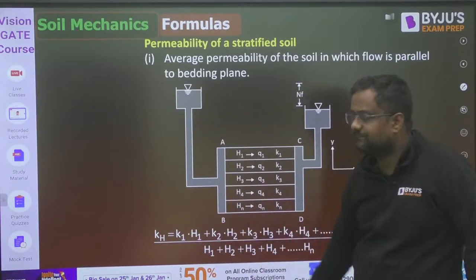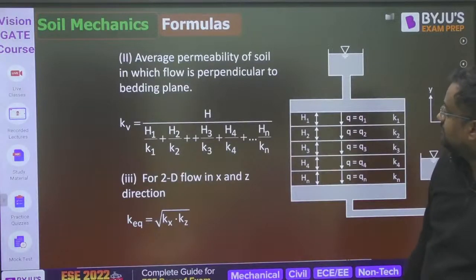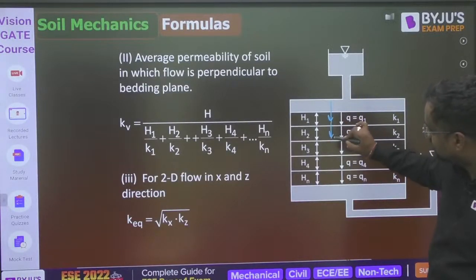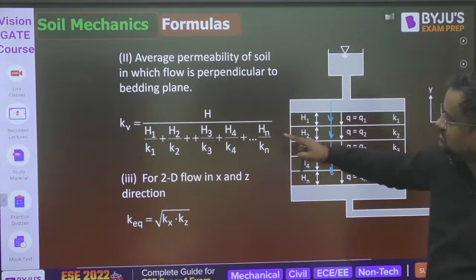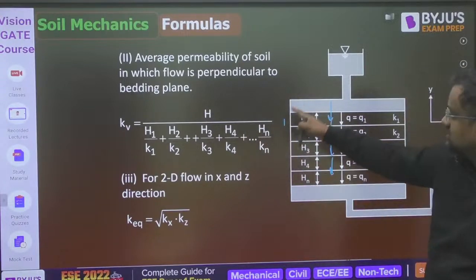So that is the arithmetic mean, so that is parallel to the bedding plane. In perpendicular flow, the discharge is the same. So when discharge is the same, it is perpendicular. It is H upon H1, the total thickness upon H1.